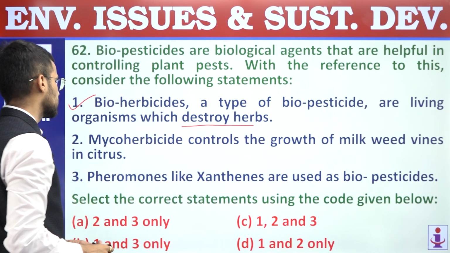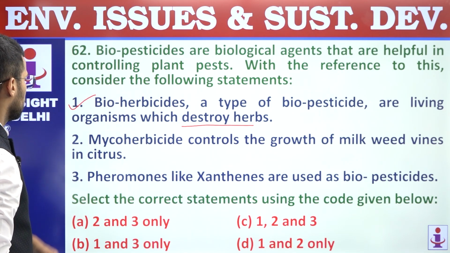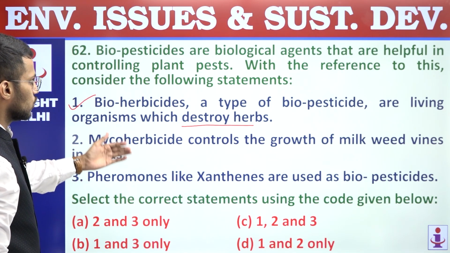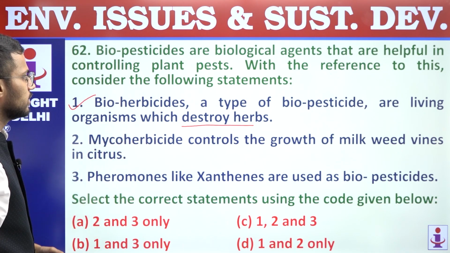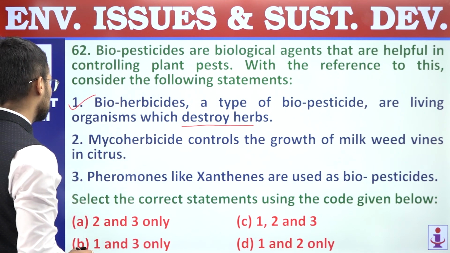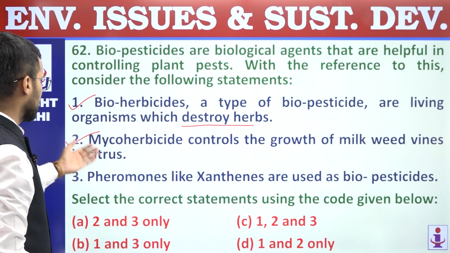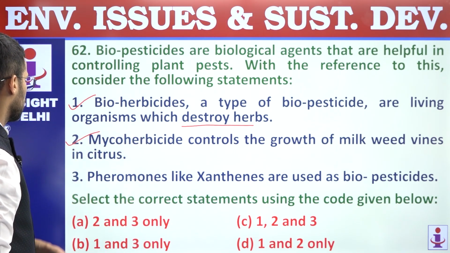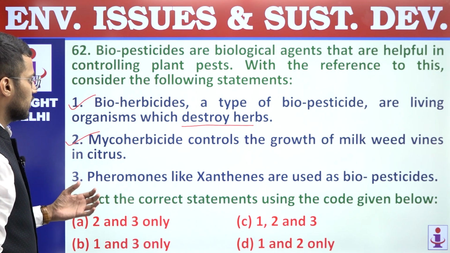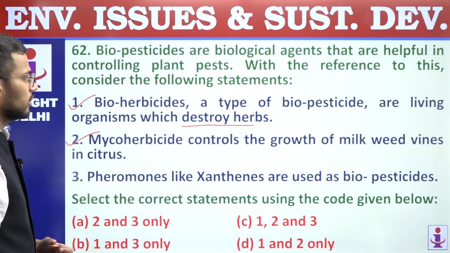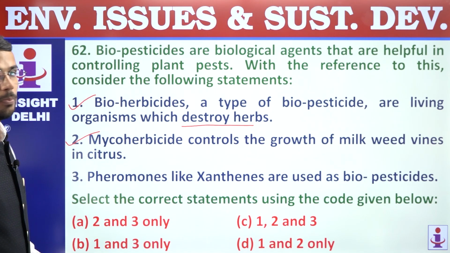So first statement is correct. Second, mycoherbicide controls the growth of milkweed vines in citrus. So this is also a correct statement regarding mycoherbicide. Third, pheromones like xanthins are used as biopesticides.